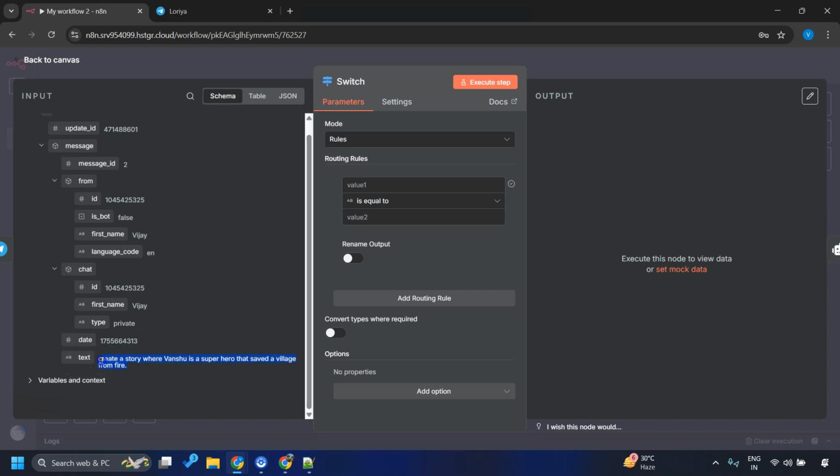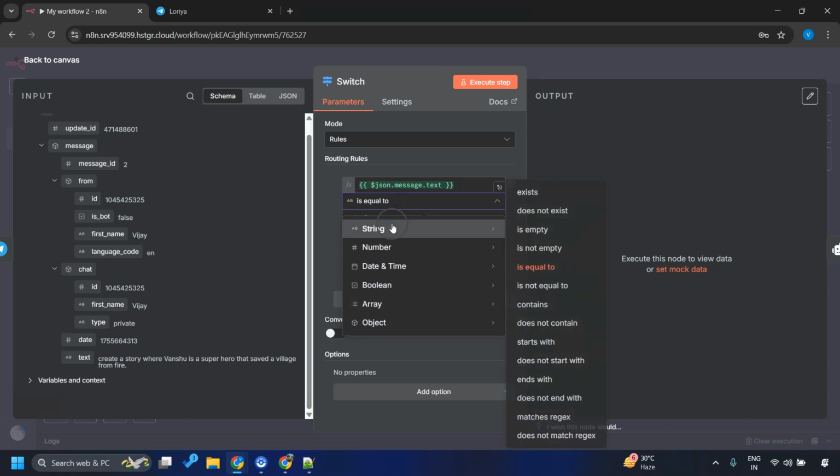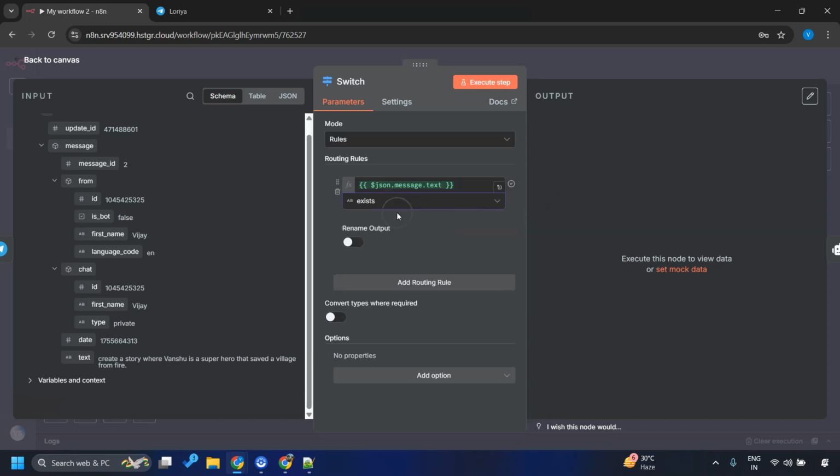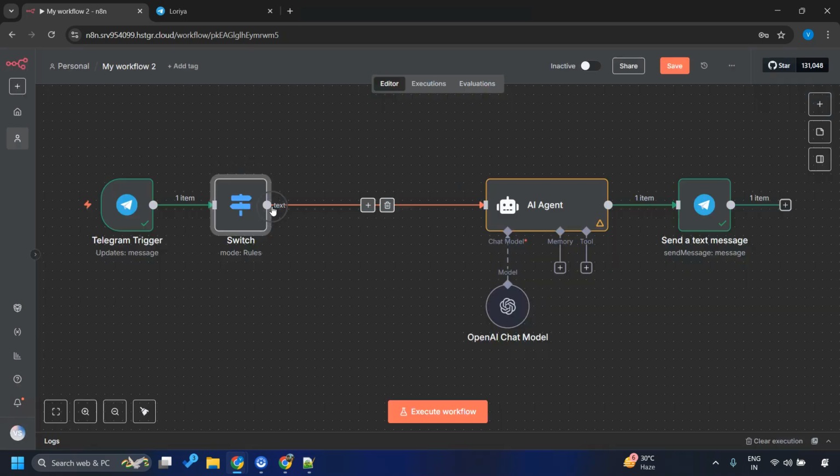So this could be a good way to distinguish between text and audio messages, right? I'll use this, go here, and this has to be a string, right? So I'll just say string exists. If this string exists, my workflow would know that it has received a text message. I want to rename the output to make it look cool, and I'll say text here. Now there is a text output created over here which is connected to the AI agent, which is fine.